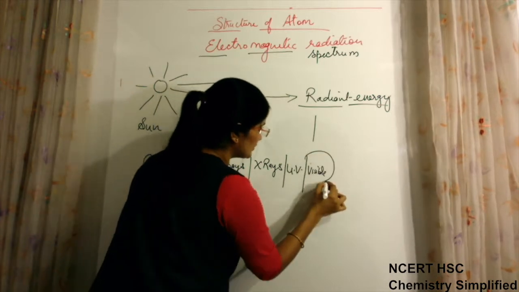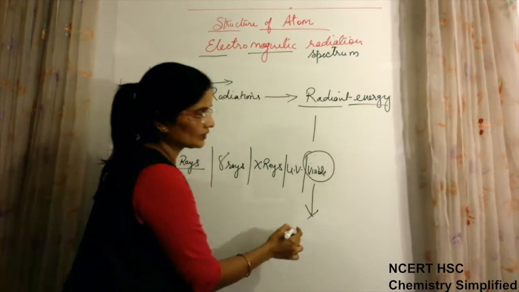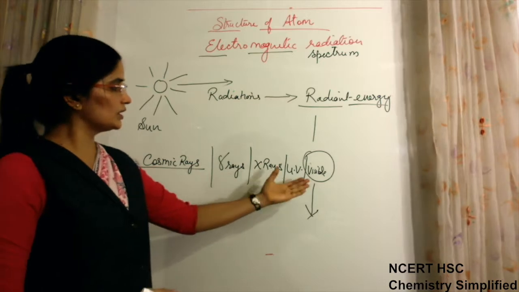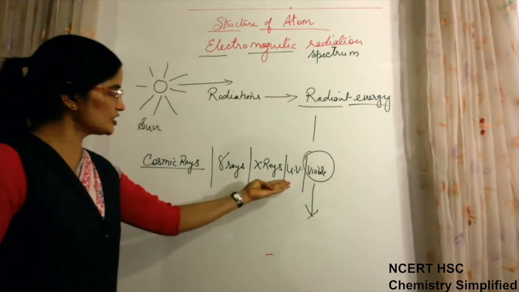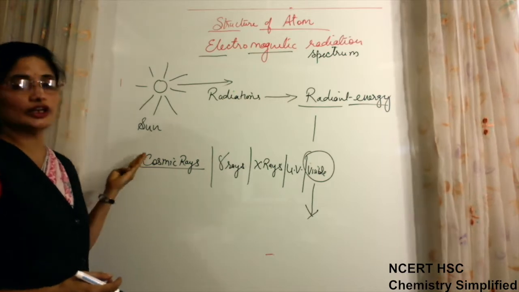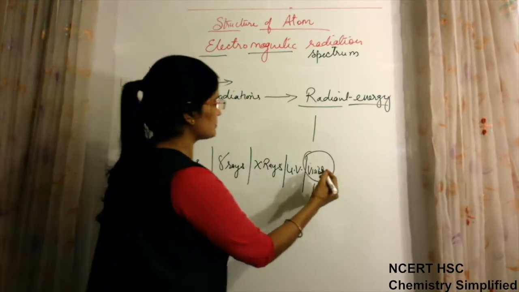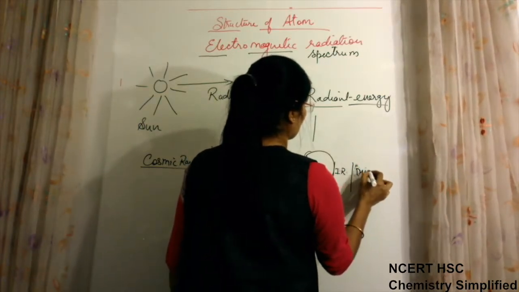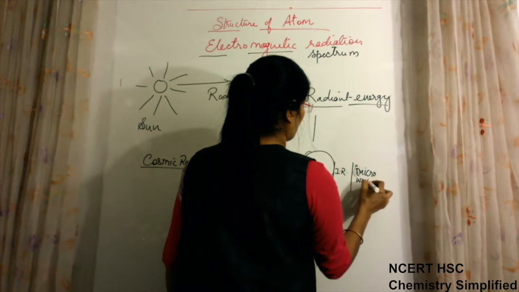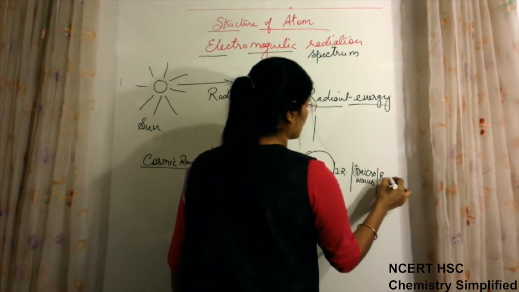The light which we are able to see from the whole spectrum, we are only able to see this visible spectrum of light. The rest are all present, but we are not able to see them. After visible, there is IR, microwaves, and then radio waves.